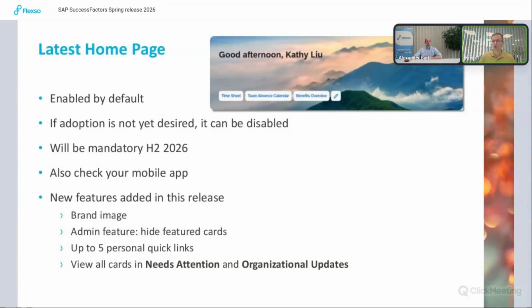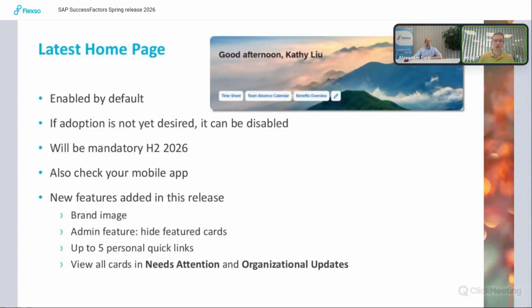If you make the switch, also check the mobile app if you use it, because there the latest homepage will also be applied. And then, of course, the homepage will look a little bit different. What is new in the latest homepage this release is that you can now add a brand image, as you can see on the slide, with the background of the good afternoon. It's also now possible to hide some featured tasks as an admin.